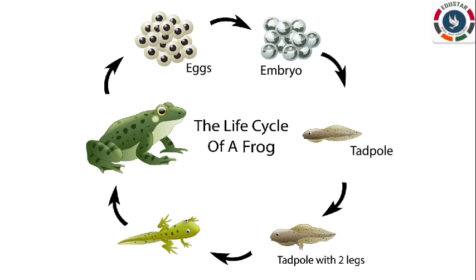After a few weeks, it has 4 legs. The tadpole gradually loses its tail and develops legs. After a specific period of time, they become adult frogs. The process of conversion of a tadpole into an adult frog is called metamorphosis. The parent frogs also take care of their babies, but only for a short time.